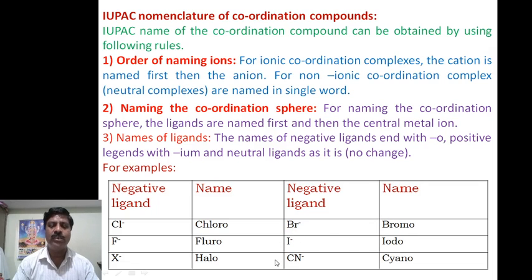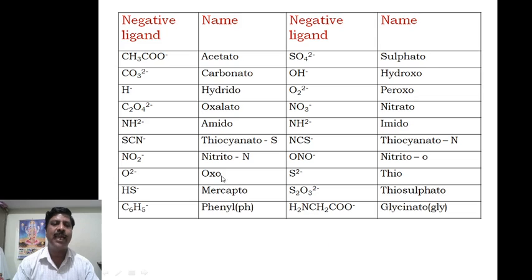Iodide is iodo. Cyanide is cyano. These are the negative ligands. A few more examples: acetate ends with O, so it is acetato.